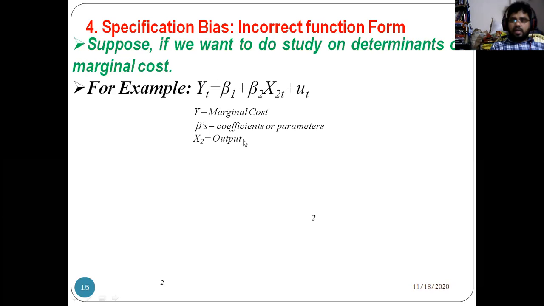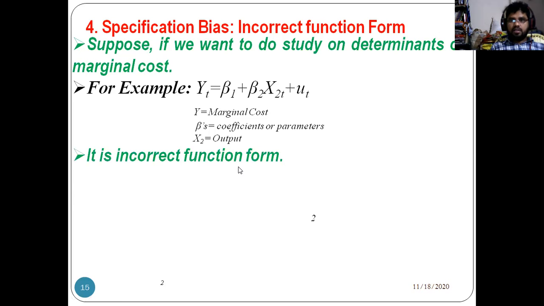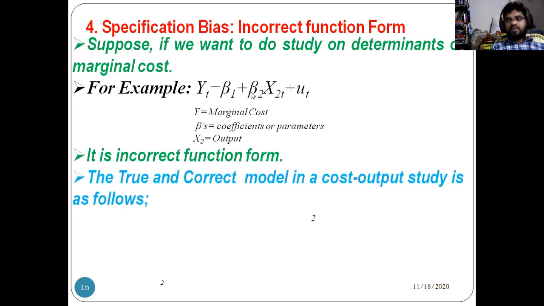See here. This model is an incorrect model, an incorrect functional form, because when we are taking into account cost models, generally we need to take a non-linear regression. See how non-linear regressions are there. So it is an incorrect functional form.